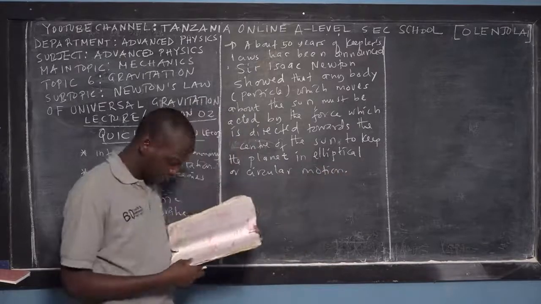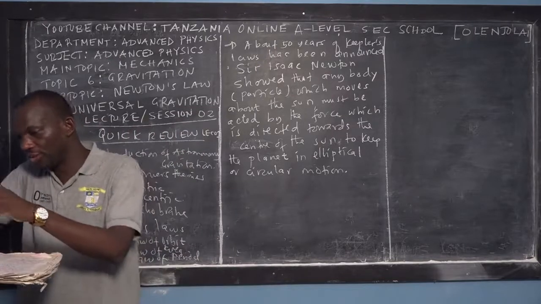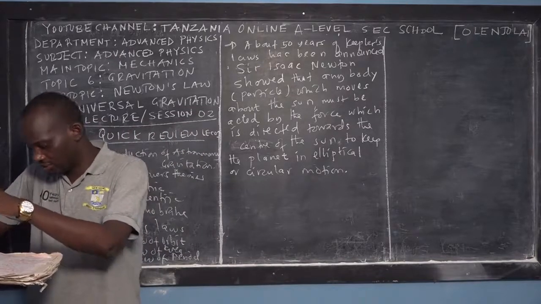So let me explain in brief what I've written there, so that you can enjoy the beauty of physics.